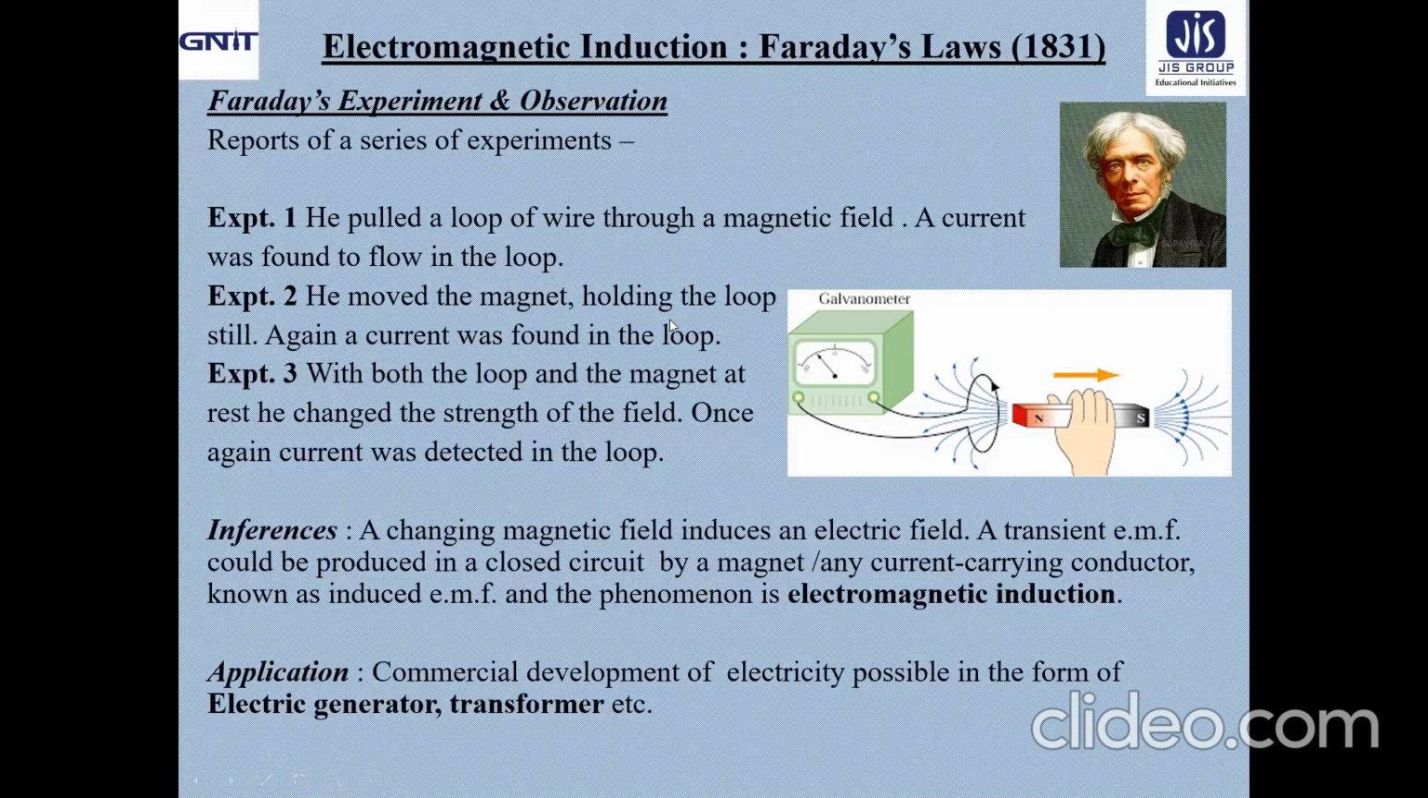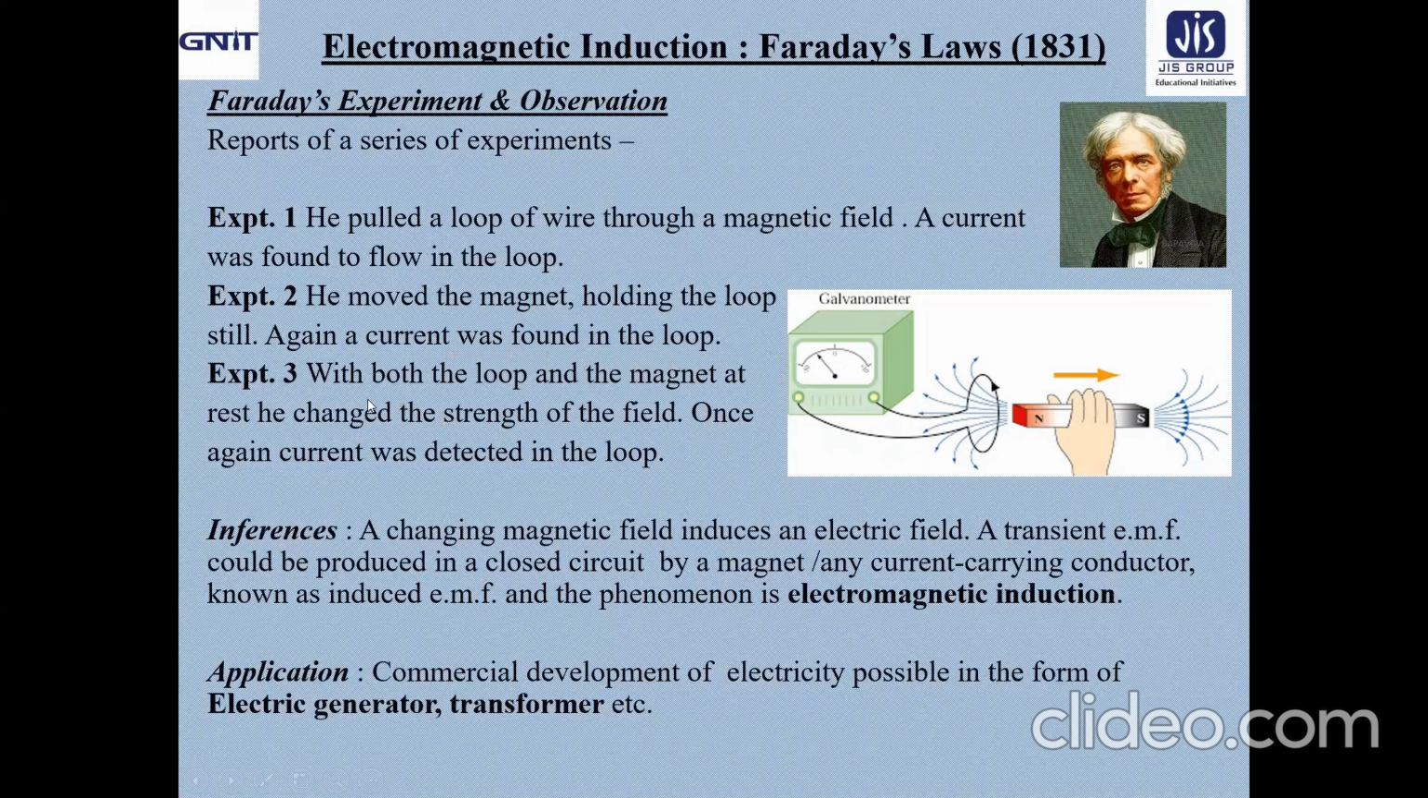Similarly, in the second experiment, Faraday moved the magnet holding the loop constant. Previously, the loop was moving and the magnet was constant. Now, the loop is made fixed and the magnet is moving. He moved the magnet while holding the loop, and again a current is found to flow in the loop. Obviously, if you move the magnet very close to it, you will get more deflection. If you go away from it, the deflection will decrease, but you will still find it.